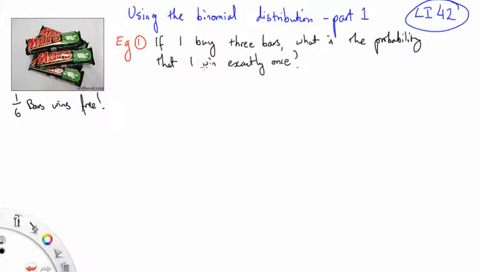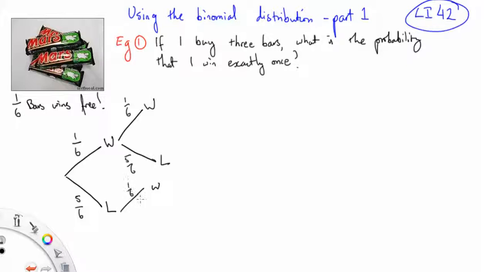And if we don't know binomial distributions, the only tool I can think of to use would be a tree diagram. So let's draw a tree diagram. You buy your first bar, and there's a 1 in 6 chance that you win. Yes, free bar. And a 5 in 6 chance you lose. There we are. Okay, then you buy another bar, and 1 in 6 wins free, but 5 in 6 lose. And the same over here, 1 in 6 wins free, 5 in 6 lose.